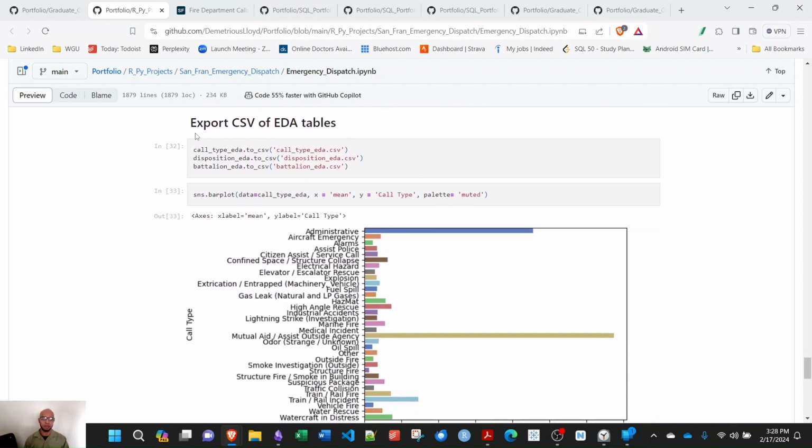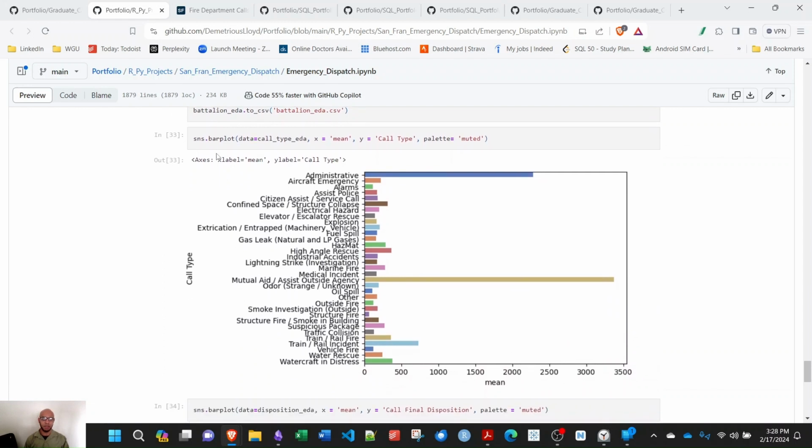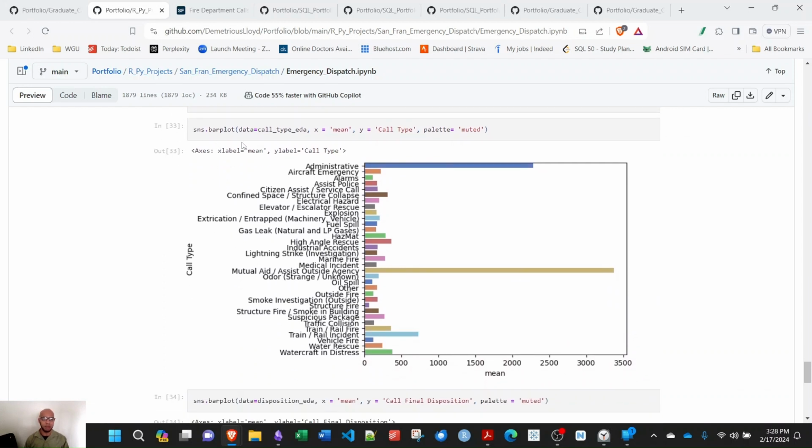Looks like I exported these group data frames as CSV files. So those all went to my desktop. Then here I'm using Seaborn's bar plot to plot my data here. X would be the mean, Y is the call type, since those fields were included. And then palette muted, that's just a color preference. I was getting some wild colors. The chart's kind of cramped, but these charts, as I mentioned previously, were taking about 10 minutes to load.